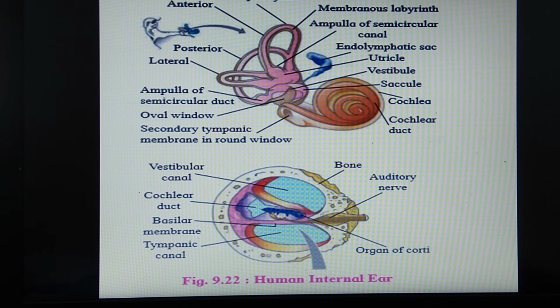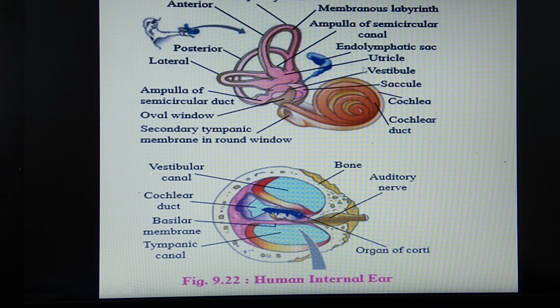Inside this ampulla there are some projecting ridges. They are not visible here, but this is the position of the projecting ridges of the ampulla of the semicircular canal. These are called crista ampullaris. So remember, the cristae are concerned with the semicircular canals. They are present at the swollen base of the semicircular canals.